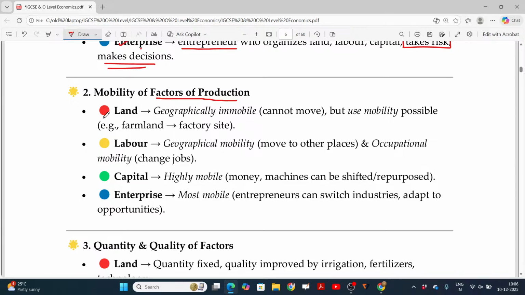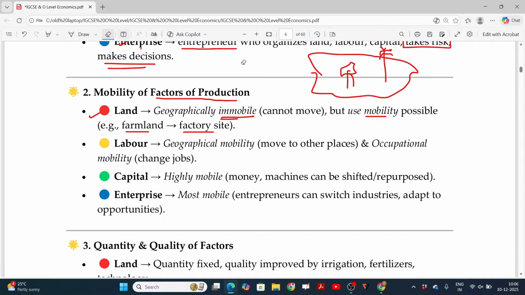You know that in case of land, it is geographically immobile, it cannot move, but usually occupational mobility is possible. Example, farmland to factory land. So you have land here, you are cultivating it with various trees, other things, and bushes, but later on you demolish and cut all these things and convert that into a factory.